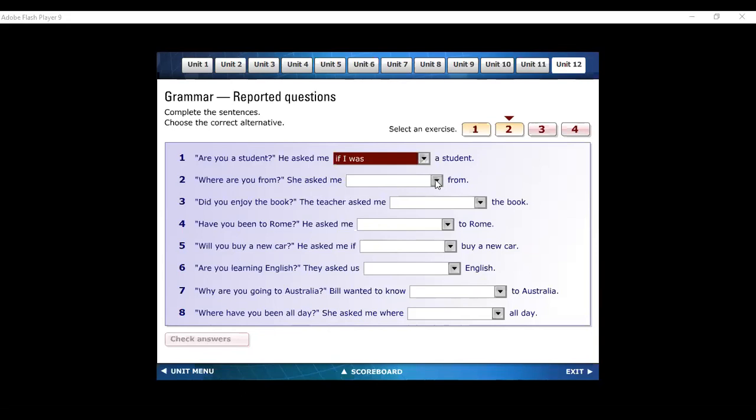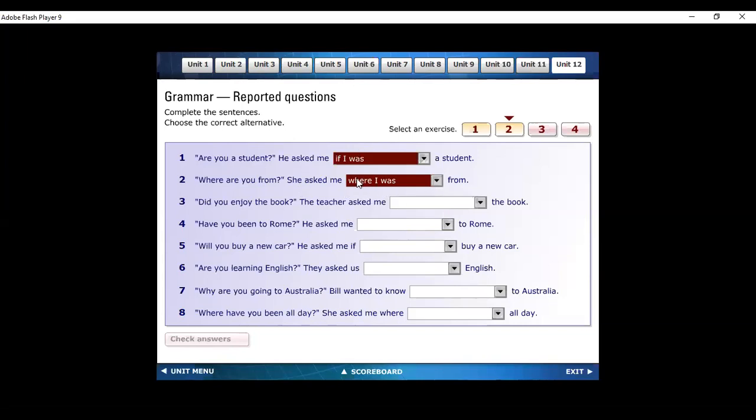She asked me where I was. Where was I? Which one is correct? Where I was or where was I? Where I was. Okay, why can't it be where was I? Because I always say we have to change the question into a statement. For changing the question into a statement, we have to change the position of the helping word. So was I is basically a question, I was is the statement. So she asked me where I was from.